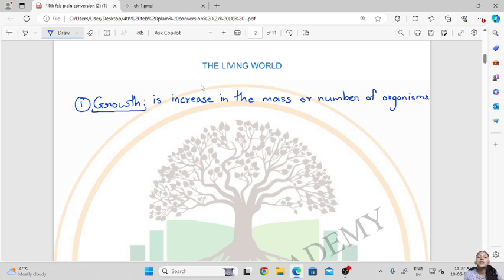So growth is the increase in mass of the organism or in the number of organisms. So when we see, we say that all the living organisms can grow. Okay, all living organisms exhibit growth.